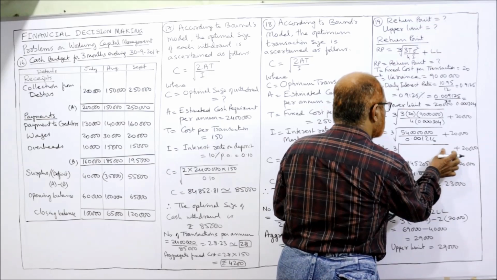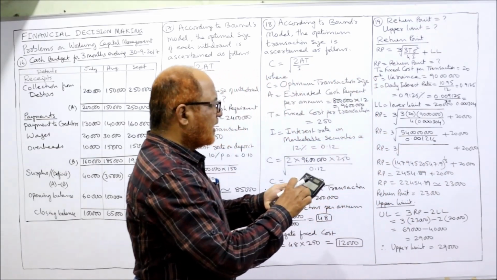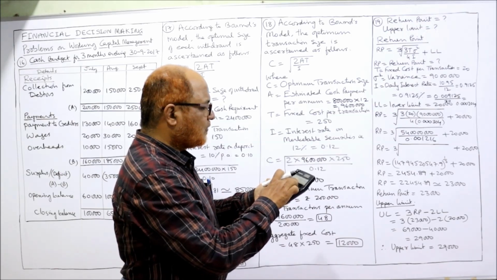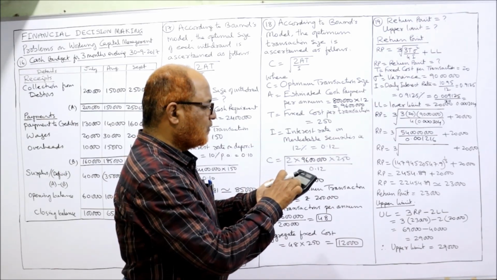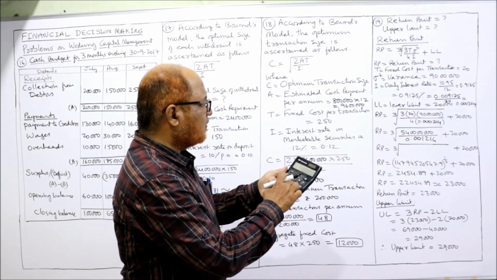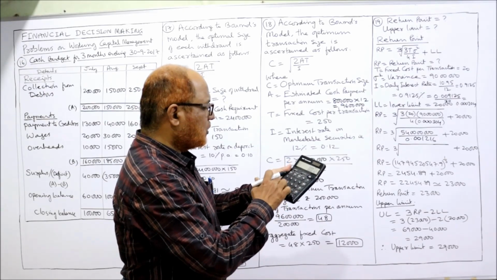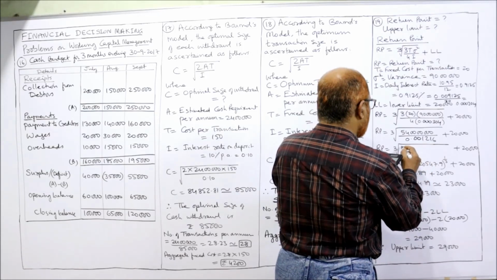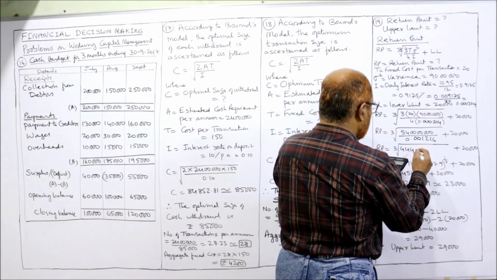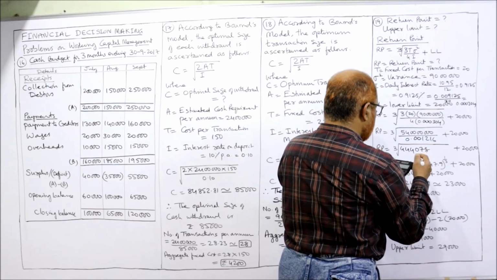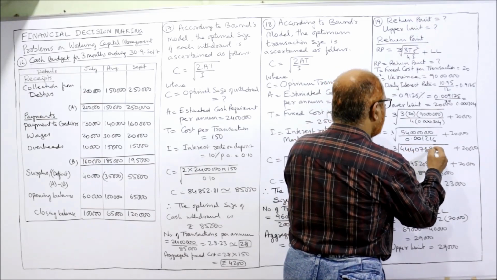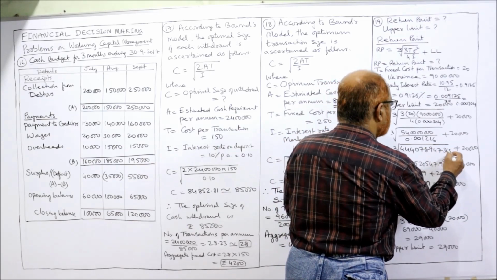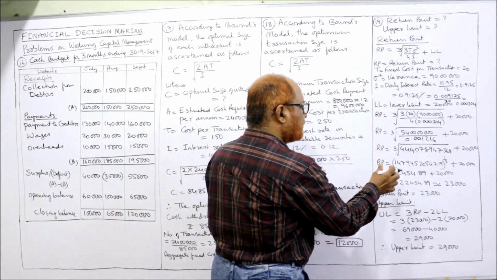Now dividing 54 crore by 0.001216, it comes to 444,078,947,368.